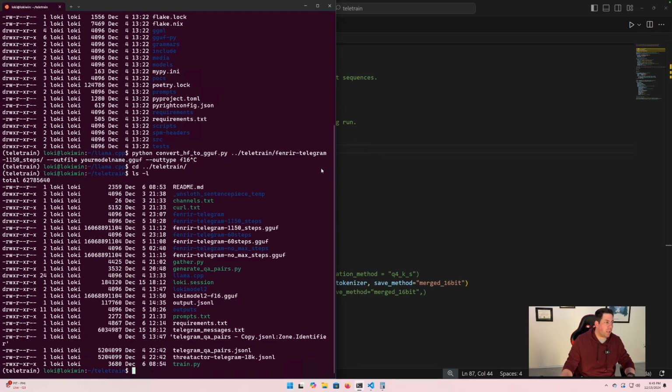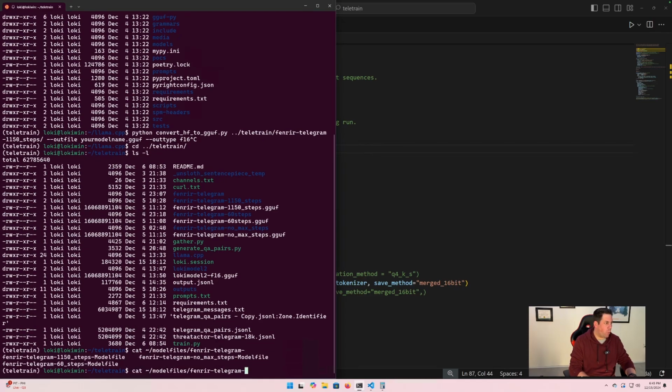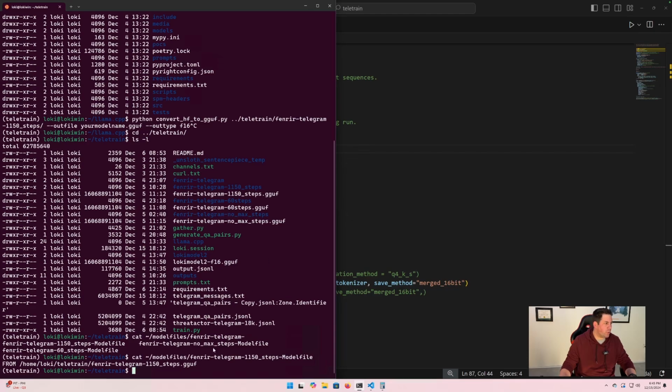And so what we need to do is create a model file. Now I have a couple of these, and we'll just grab one, 1150, and cat it out. It's as simple as just saying FROM, and then put the path to your file. That's it. And then what you can do is you can go into Ollama and you say create.